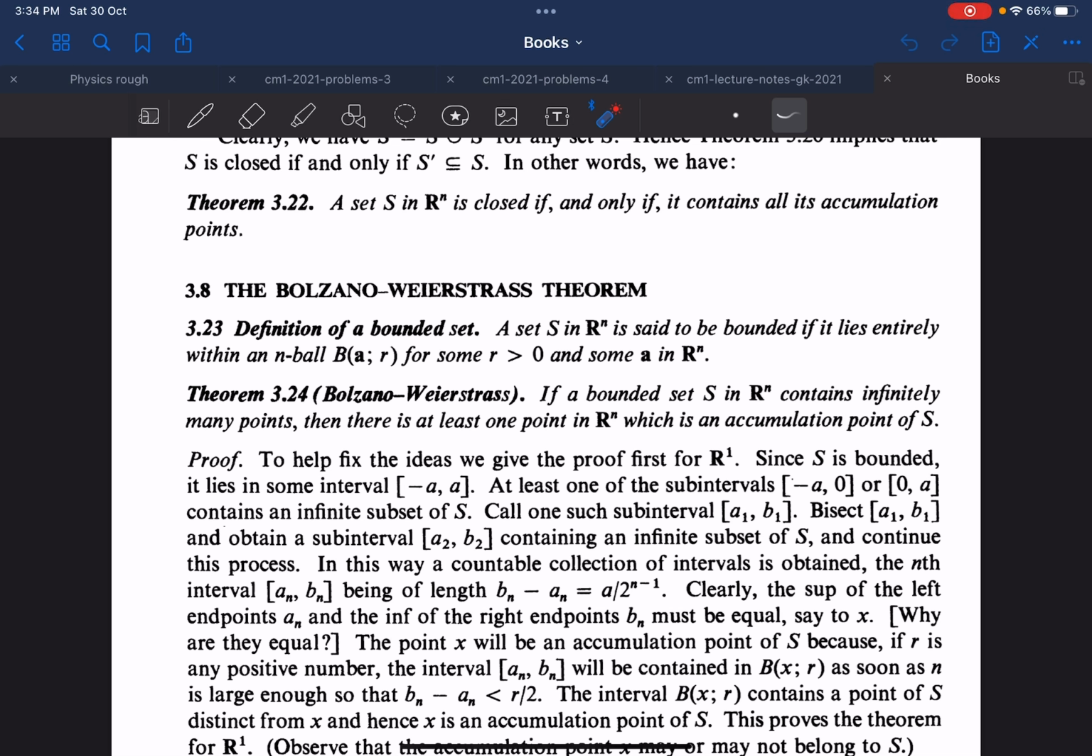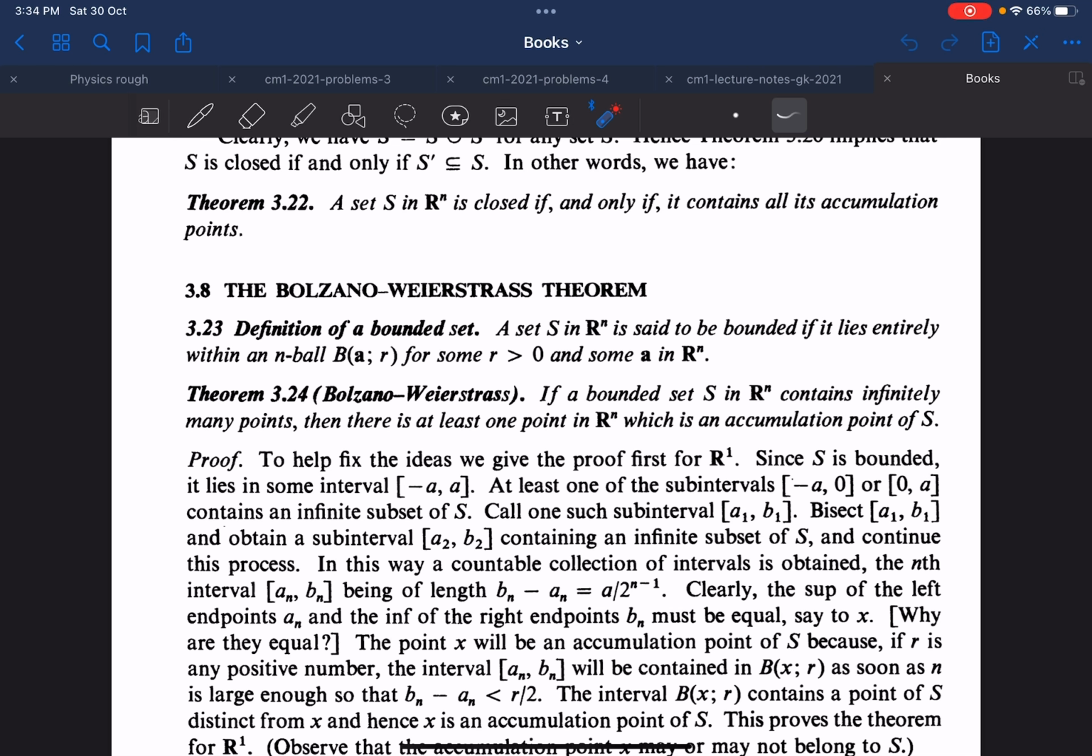First I have to define what a bounded set in a space Rn is. Rn is the n-dimensional real vector space. A set S in Rn is said to be bounded if it lies in some n-ball. I will not define what an n-ball is because I will define it later in a video dedicated to balls. So for some r greater than 0 and some a in Rn, that's basically a bounded set in Rn.